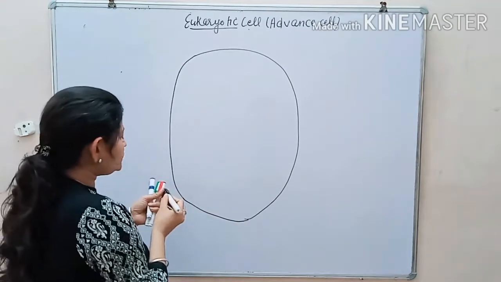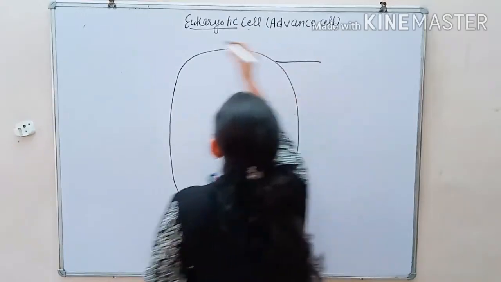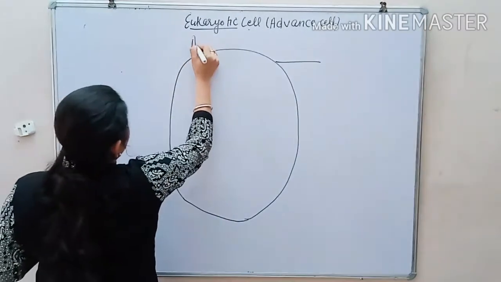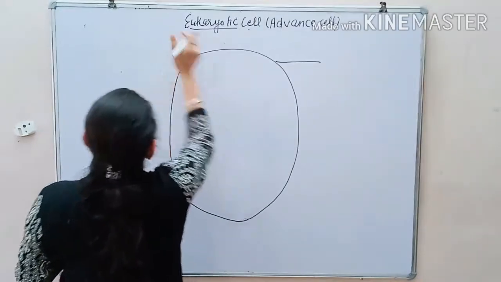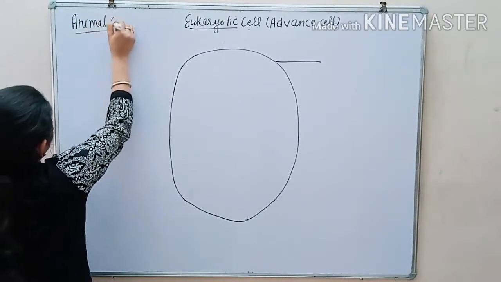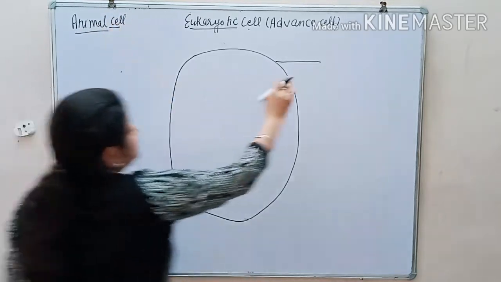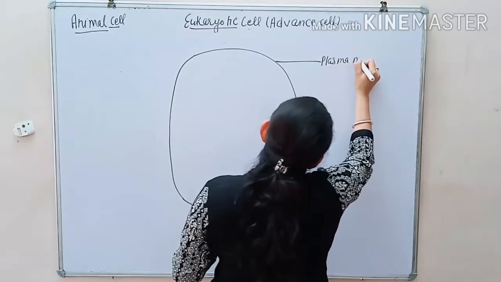The outermost boundary of the animal cell, this is the animal cell, is called the plasma membrane.